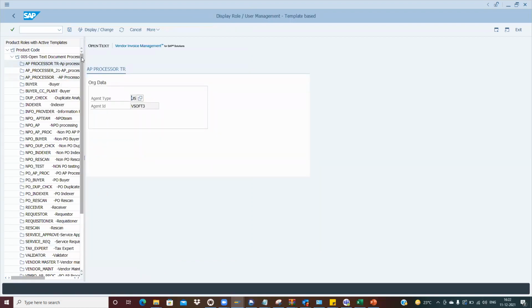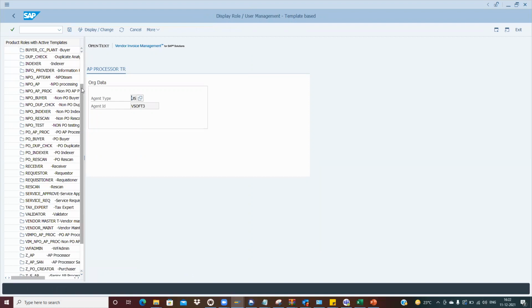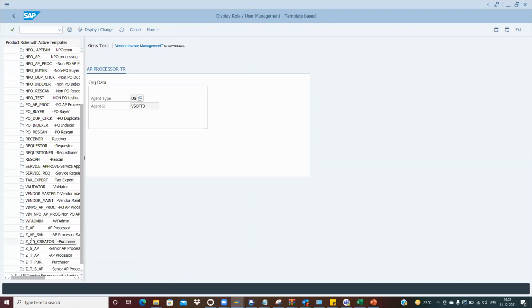So here, if you see, there should be my role. This is the one. You can see that I have put the user and the access 20. So this is my user ID which I am using currently.